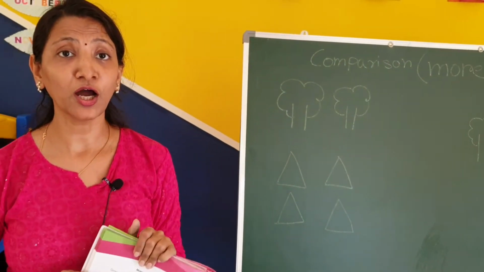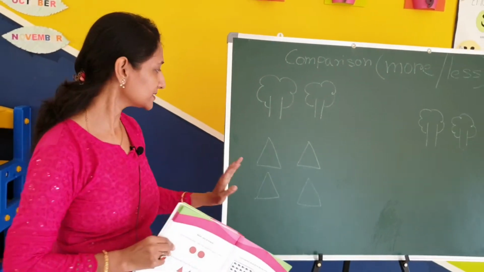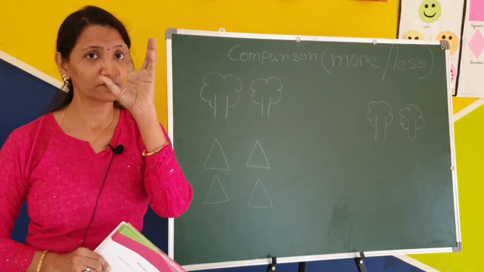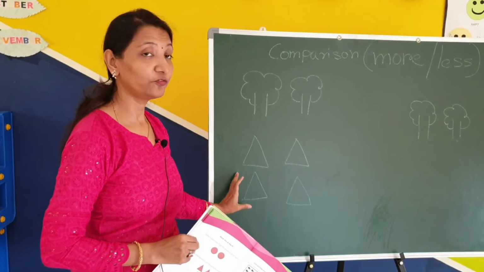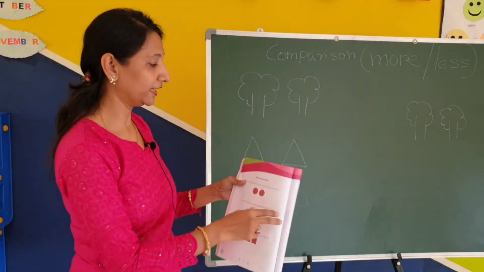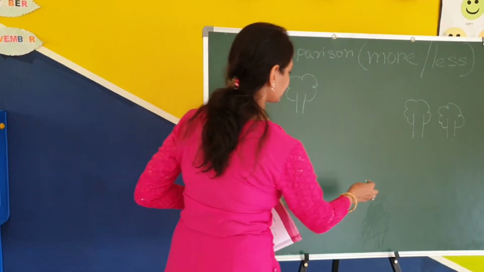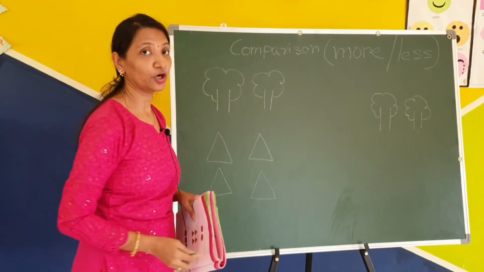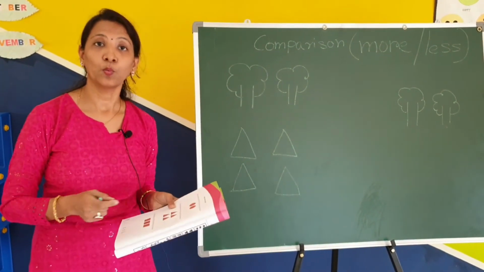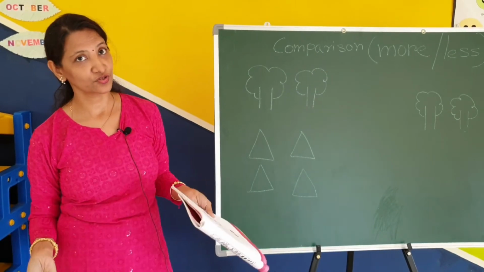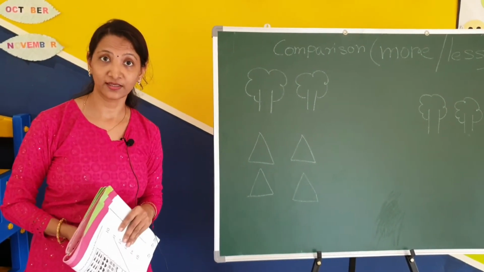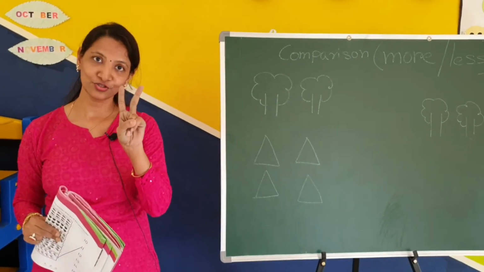Now we have to draw fewer triangles. Less means very little, not 4, and not more than 4 also. You can draw less, means 1 triangle or 2 triangles or 3 triangles. Let us draw only 2 triangles, okay.